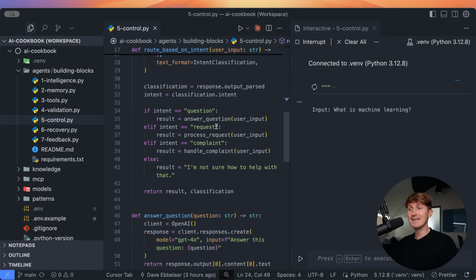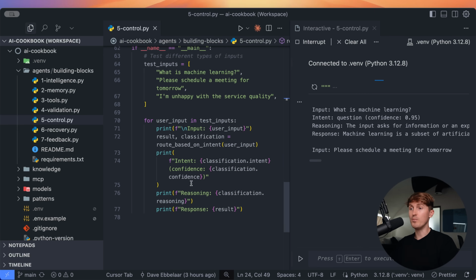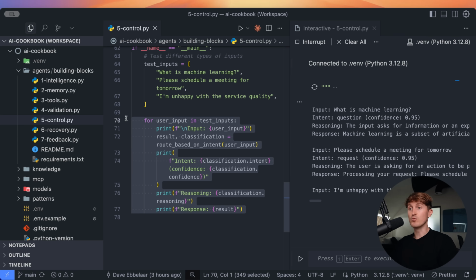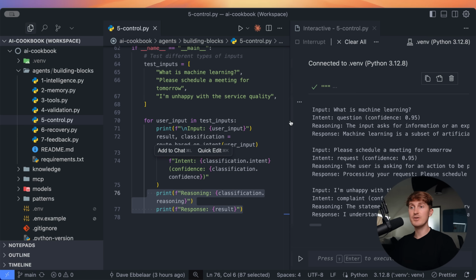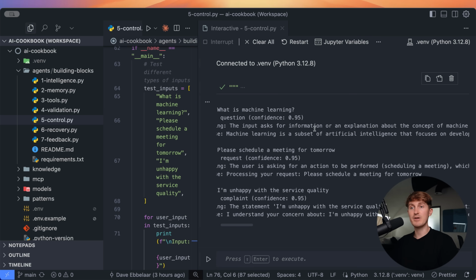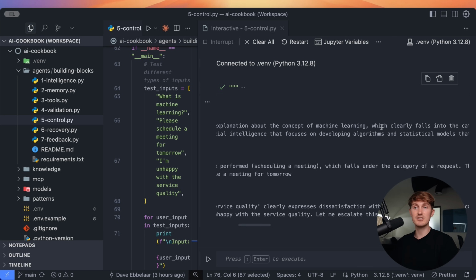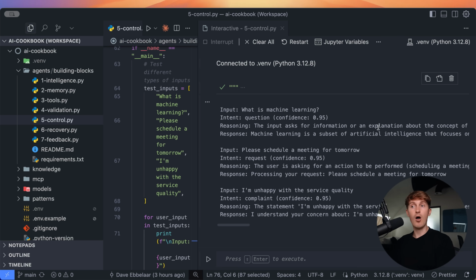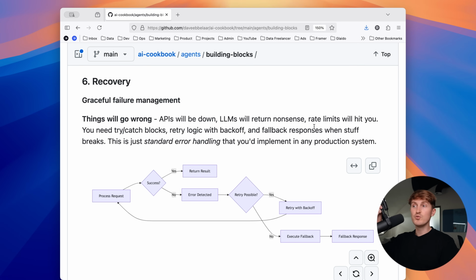And that's also exactly what we were doing over here. So beyond just printing the response and the classification, we also list the reasoning. So you can see that over here if I make this a little bit bigger. So the input, what is machine learning? Reasoning, the input asks for information or explanation about the concept, etc. So this gives you an entire log as to the decision-making process of the LLM, which is super helpful for debugging. All right, and that brings us to building block number 6, and that is recovery.